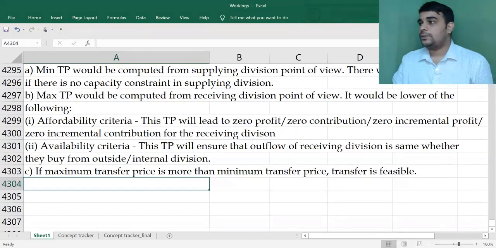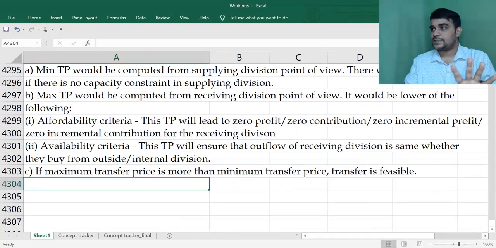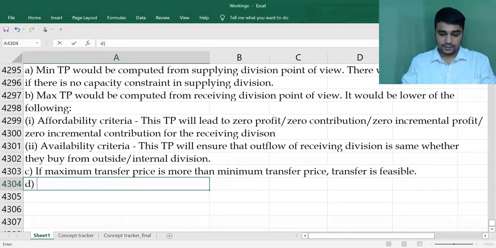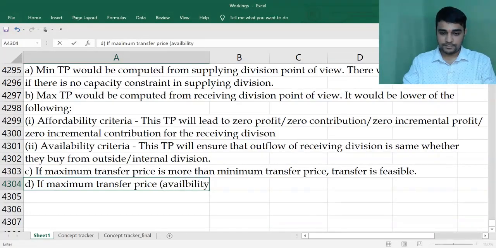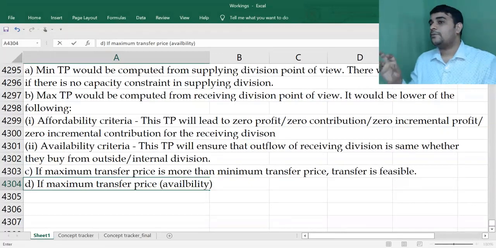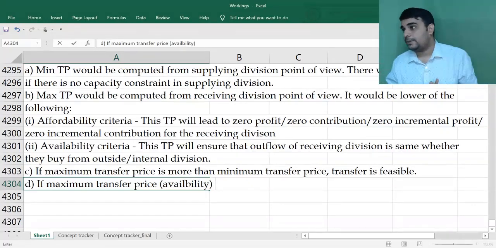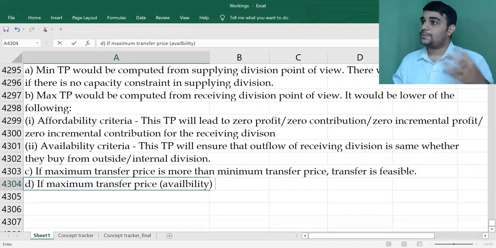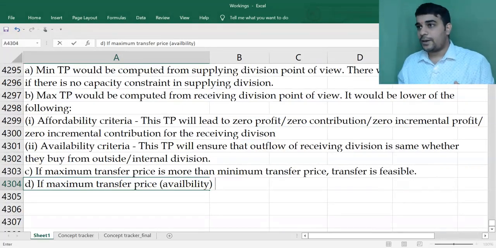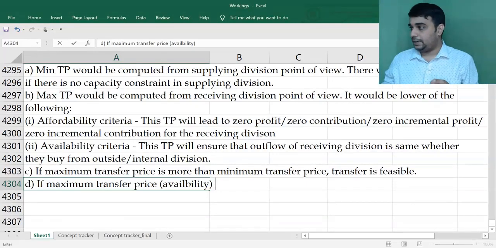Maximum transfer price is more than minimum transfer price, transfer is feasible. In such a scenario, transfer can happen. The maximum transfer price can come from availability criteria, or it can come from affordability criteria. Let's assume I calculated the maximum transfer price and that has come as per availability criteria, the lower of the two